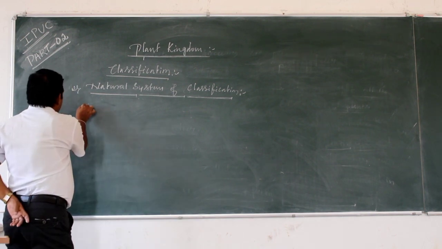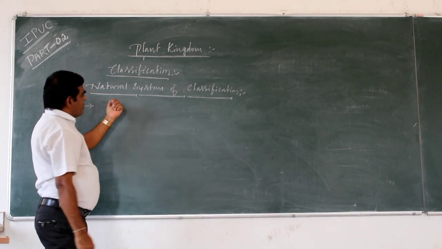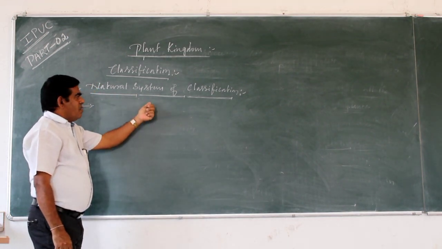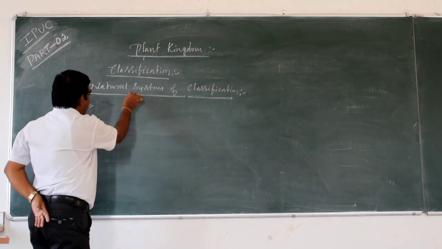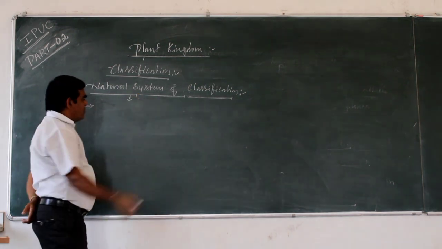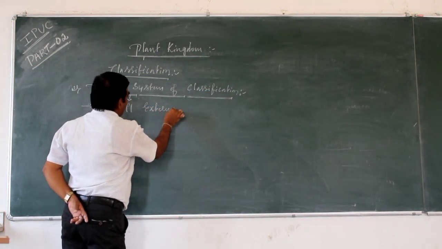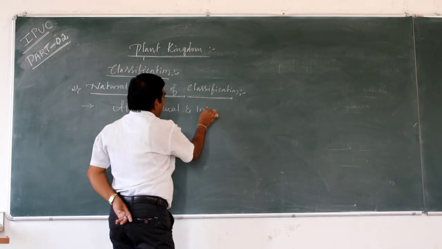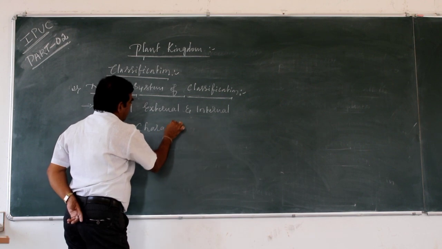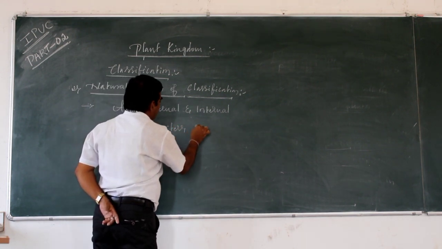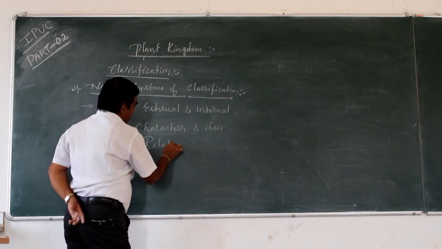See, in the natural system of classification, taxonomists consider all the external and internal characters and their relationships.